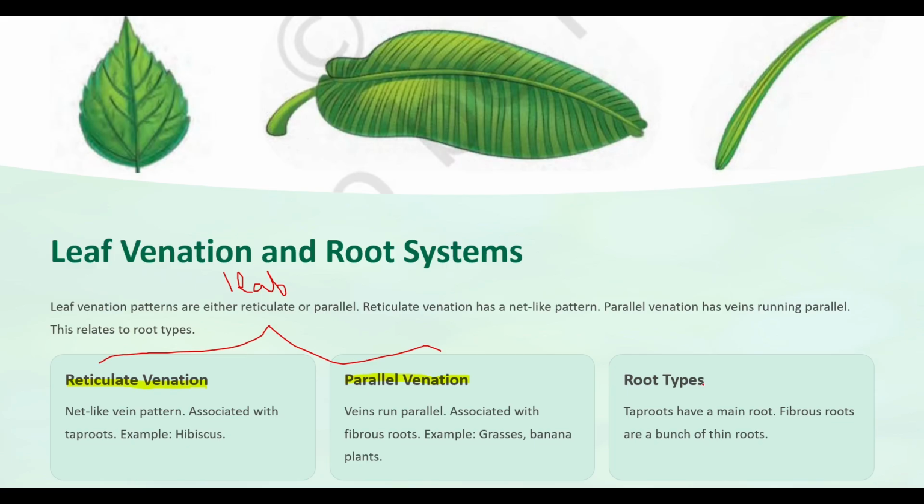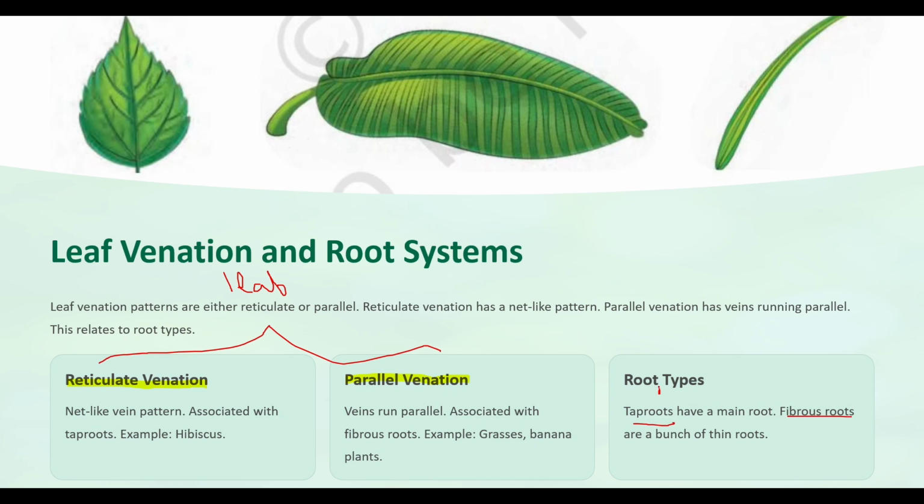There are two types of roots. One is taproot and the other is fibrous root.